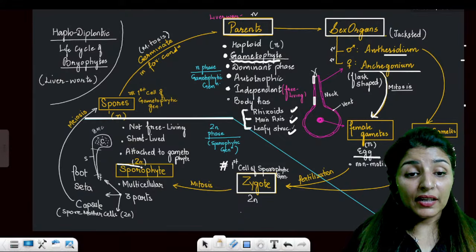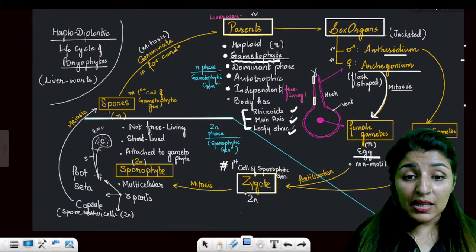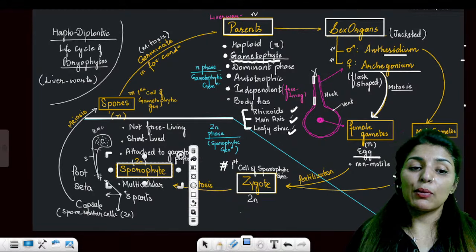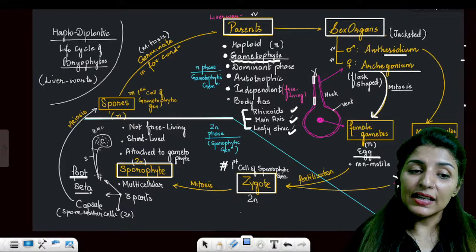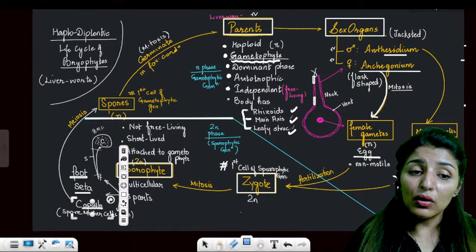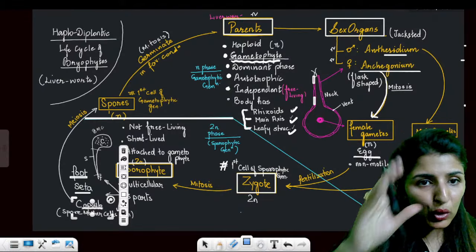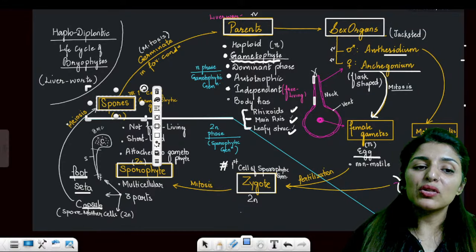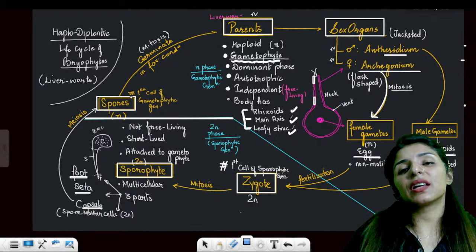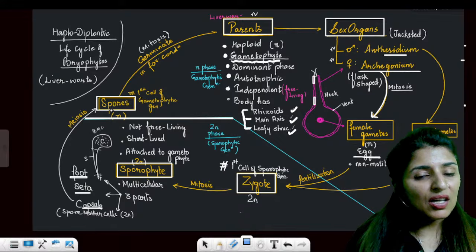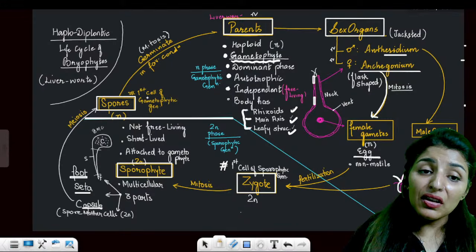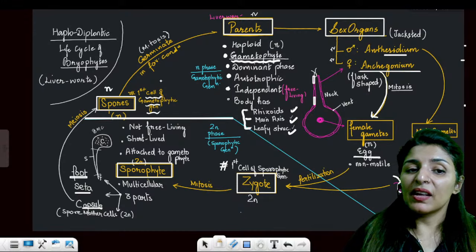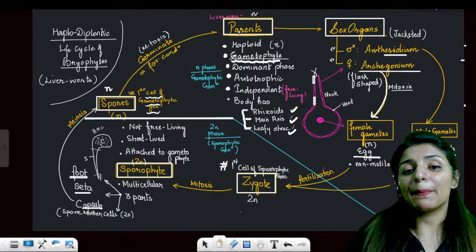Now, sporophyte. This is a sporophyte. See, zygote will undergo mitosis. It will form a multicellular body known as sporophyte, and it will have foot, seta, and capsule. So, this is how it looks. Capsule will be a swollen structure inside which spores will be produced. The spores are produced by meiosis, and meiosis will give rise to haploid structure. So spores are haploid. The first cell of gametophytic generation is spore because it is haploid. These will germinate to again produce haploid parents.